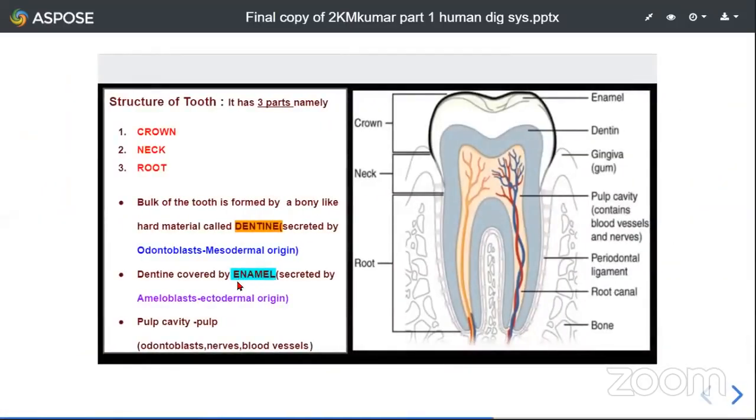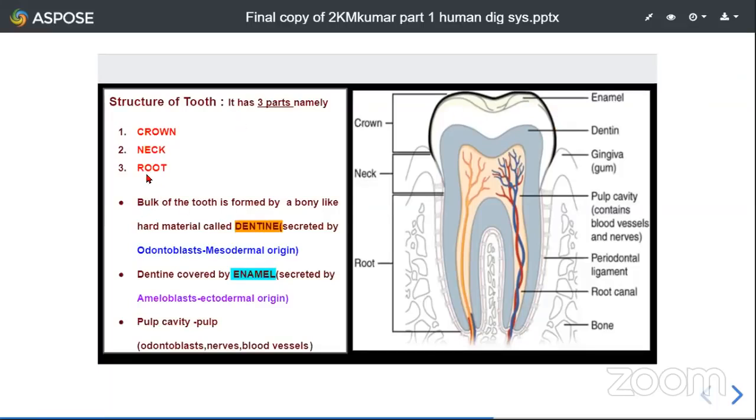So let us go in detail about the structure of tooth. If you see the longitudinal section of the tooth, this is the picture showing the longitudinal section of tooth. So mainly it shows three parts. The first part is crown. Crown is usually the visible part of the tooth, and this is the functional region of the tooth also. So the visible part as well as the functional portion of the tooth is crown.